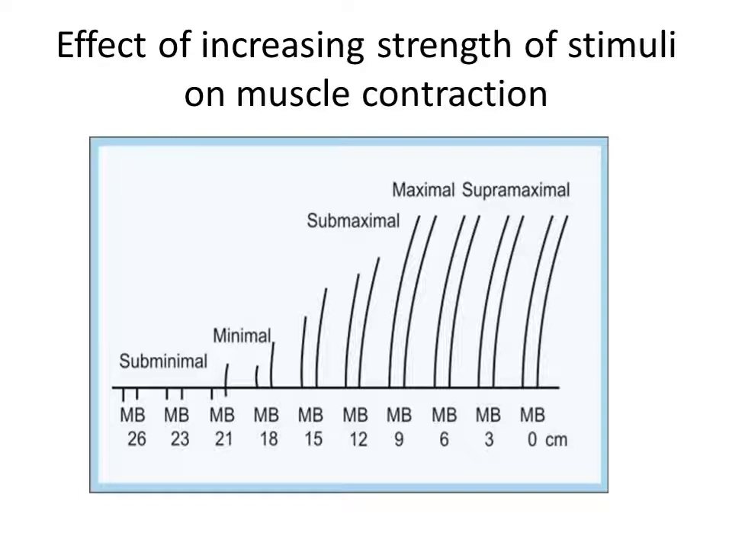At this minimal stimulus, contraction is recorded only with break stimulus. Only break stimulus is stronger than the make stimulus. With increasing strength of the stimuli, more and more motor units are recruited. That results in increased magnitude of contraction. When the strength of the stimulus reaches a maximal level, there is no increase in magnitude of contraction with further increase in the strength of stimuli, because the maximum number of motor units have already been utilized.